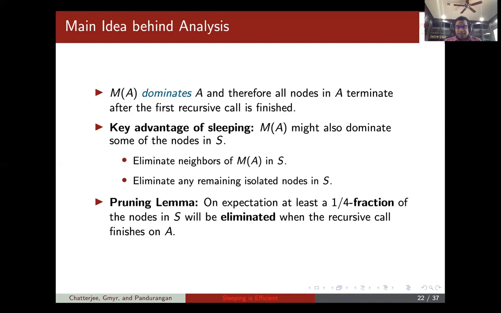Okay, and the key technical contribution, one of the main technical lemmas in the paper, is what we call the pruning lemma, which shows that on average, at least a 1/4 fraction of the nodes in S will be eliminated when the recursive call finishes.